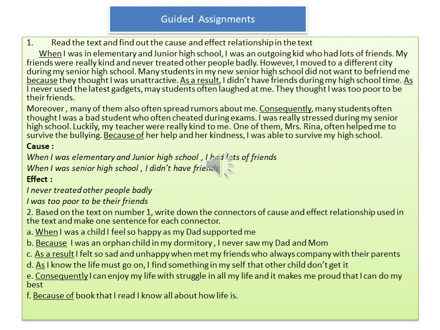A. When I was a child I feel so happy as my dad supported me. B. Because I was an orphan child in my dormitory, I never saw my dad and mom. C. As a result I felt so sad and unhappy when met my friends who always company with their parents. D. As I know the life must go on, I find something in myself that other child don't get it. E. Consequently I can enjoy my life with struggle in all my life and it makes me proud that I can do my best. F. Because of book that I read I know all about how life is.